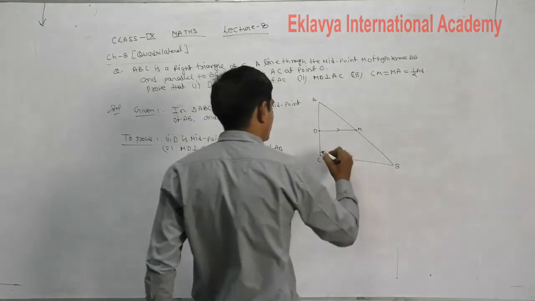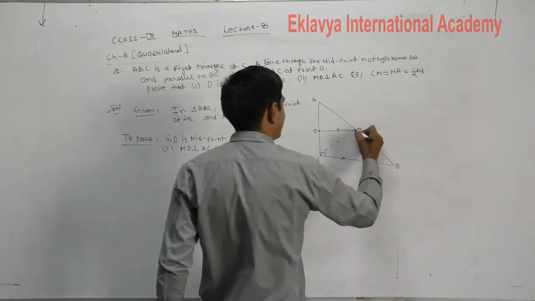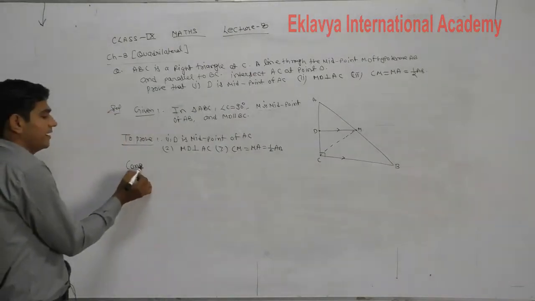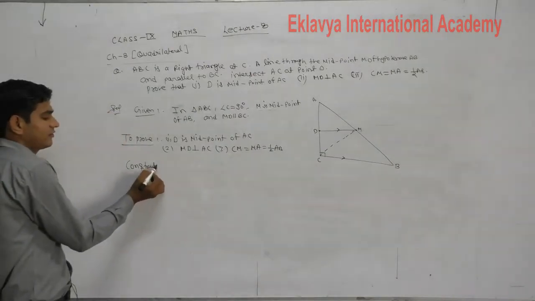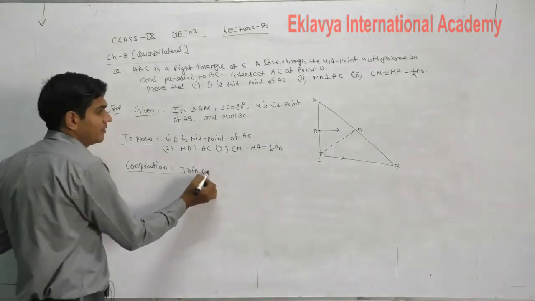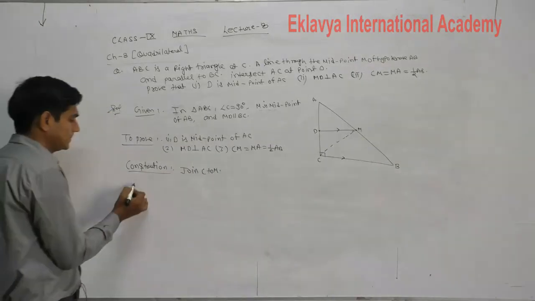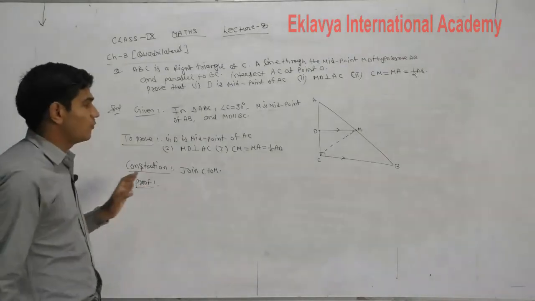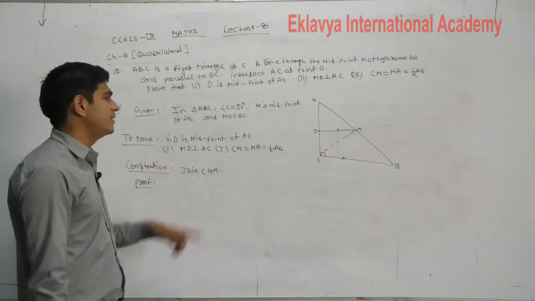CM is equal to MA. So we will join C to M also. That part is the construction. In the construction part, what will you do? Join C to M. Now the proof part starts. In the proof part, first, what do we have to prove? D is the midpoint of AC.